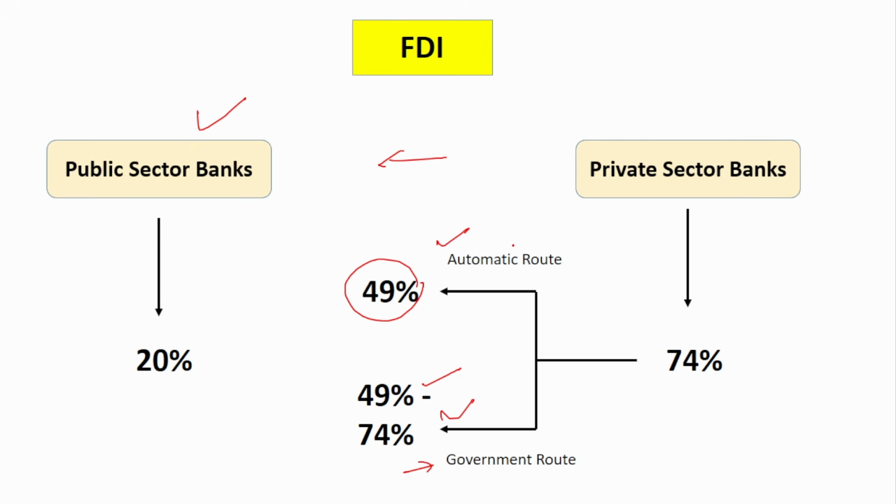The difference between the automatic route and the government route is that under the automatic route, you do not require prior approval from the Reserve Bank of India or from the Government of India. Prior approval is not required. Whereas under the government route, prior approval is required from the Reserve Bank of India. That is the only difference. And you should remember, the limit is 20% in case of public sector banks, and in private sector banks a maximum of 74% FDI is allowed.